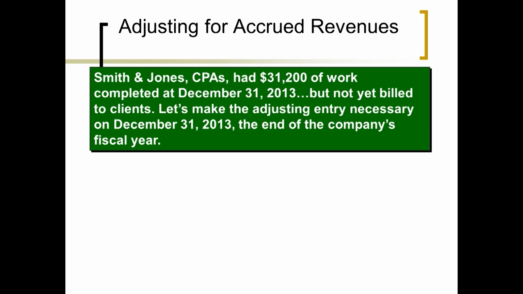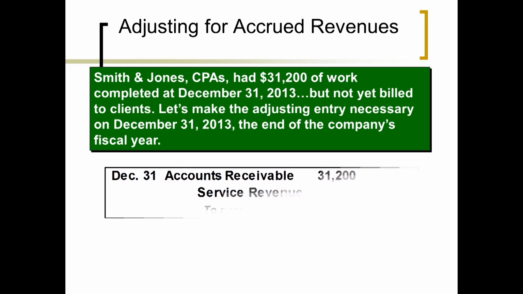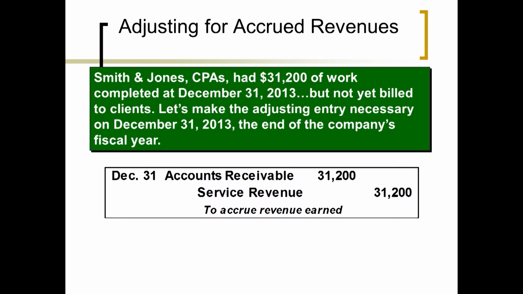But let's make the AJE necessary to record that company's earned revenue. Do you see where we need to book that as revenue? And we need to show an asset. They owe us this money, right? This is revenue we can book. They haven't paid us, but we've provided the service. The revenue recognition principle says we can recognize this revenue. Does that make sense? So we have to book this entry right here. Okay?